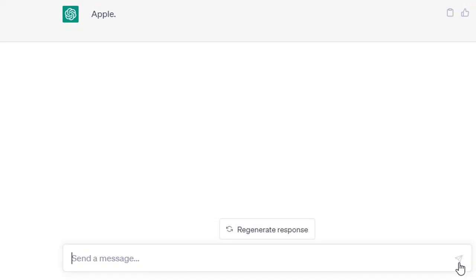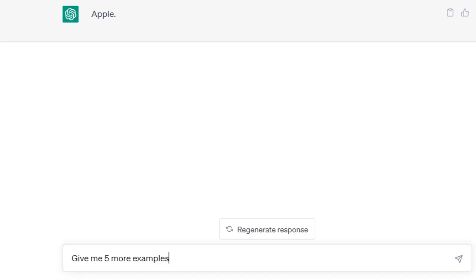Suppose I need the names of 5 more fruits. So if I write here, give me 5 more examples. I did not mention examples of what, because that is already in the response.